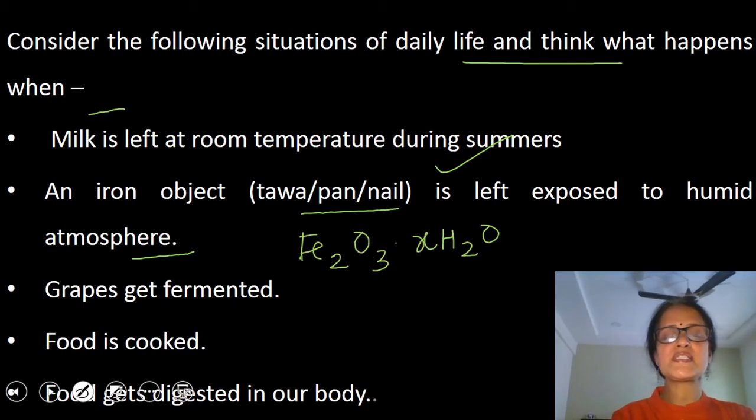Third situation is grapes get fermented. In this example also a new substance is formed. During fermentation of grapes, a new substance, ethyl alcohol, is formed, which you will study later in this chapter only.